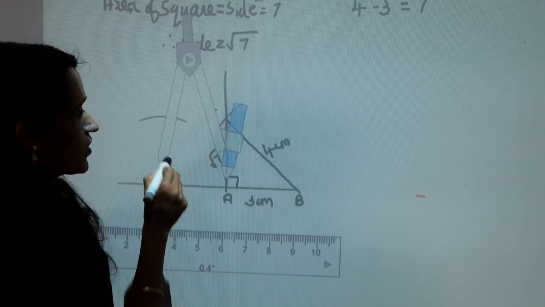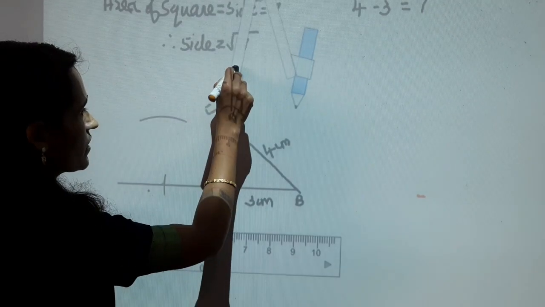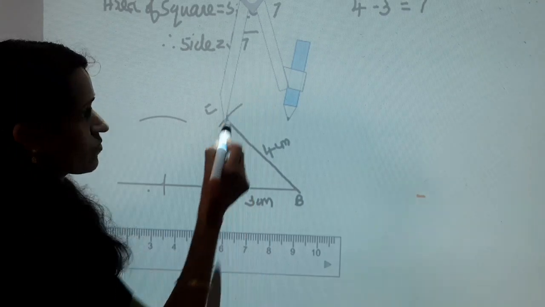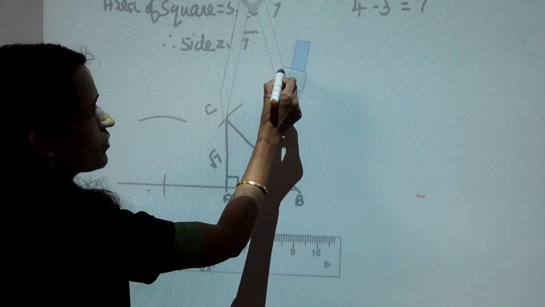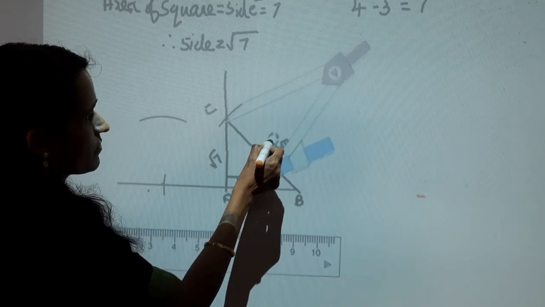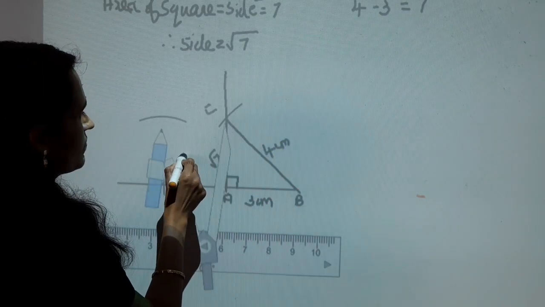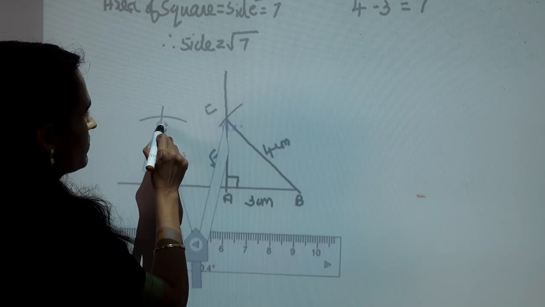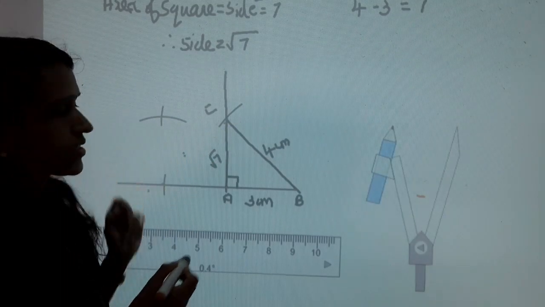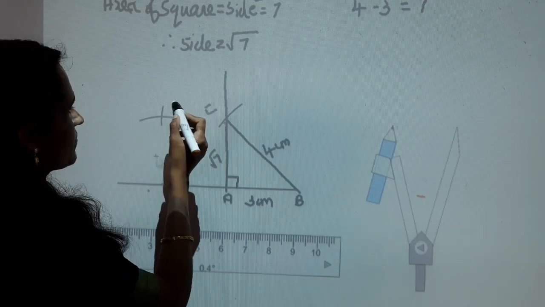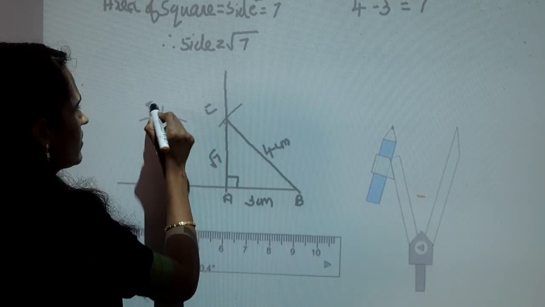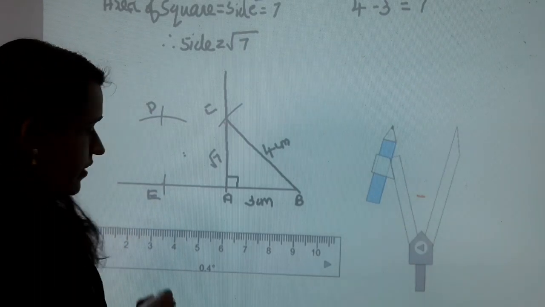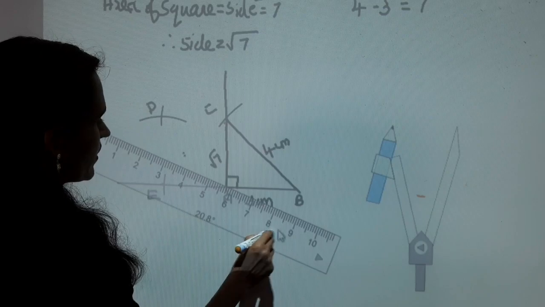Next, keep the tip of the compass on point C. With the same measurement, draw another arc. These arcs intersect each other. Mark it as D and this point is E. Join ED.